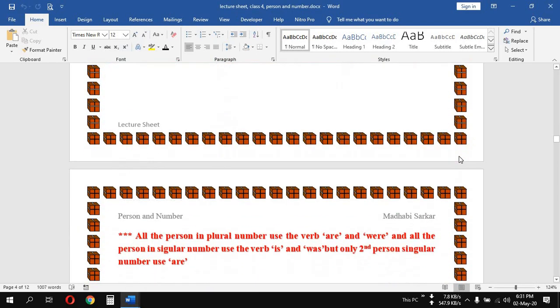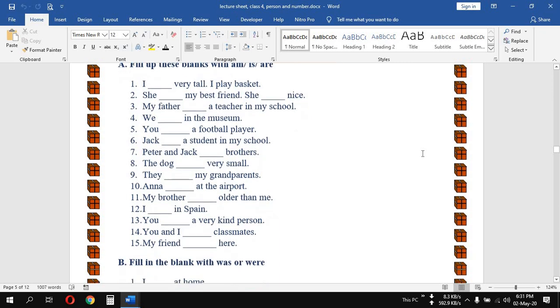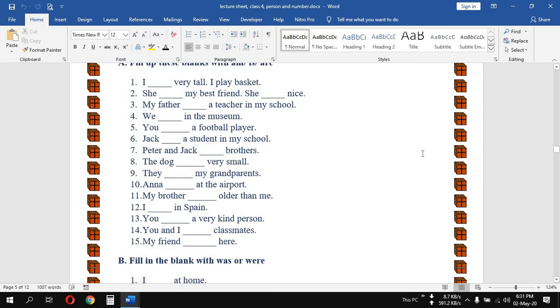So I hope you all have understood this lesson, and after understanding all these things, what you have to do, you have to practice given exercises. Okay, don't worry, this lecture sheet will be uploaded in the website and you can practice these exercises from there. Okay, let's do some exercises, one or two exercises from number A and B.